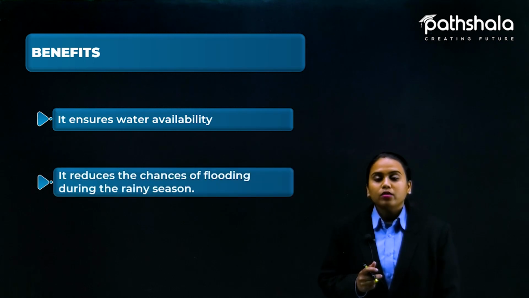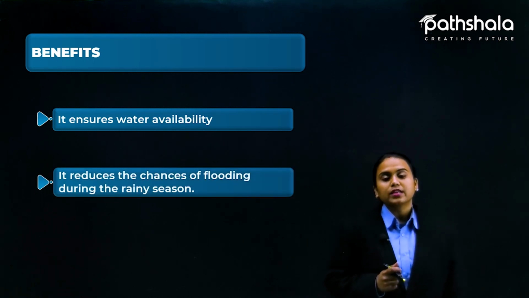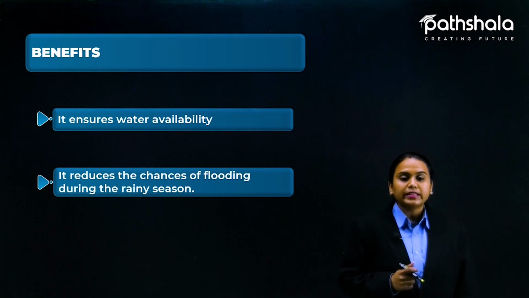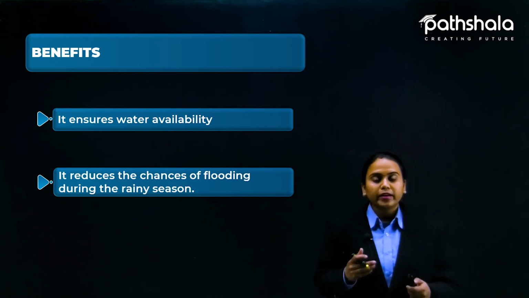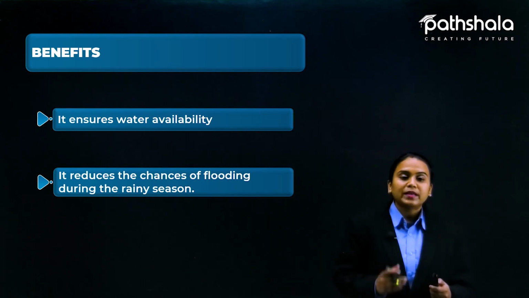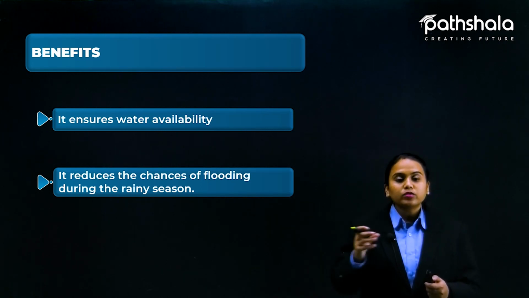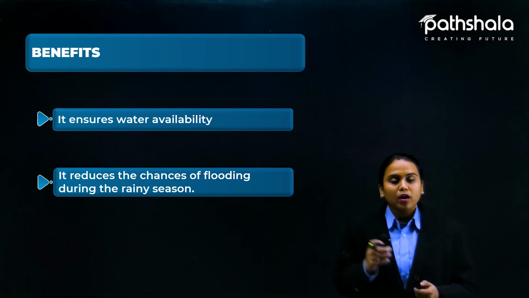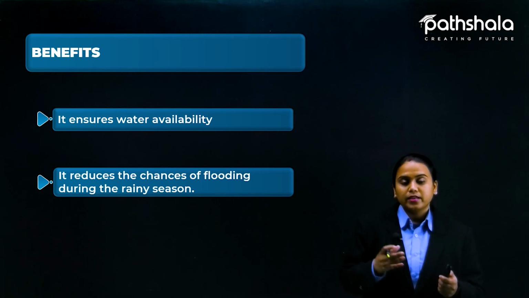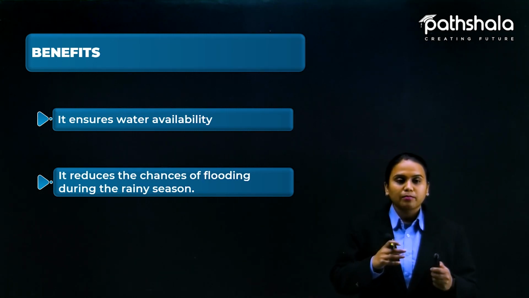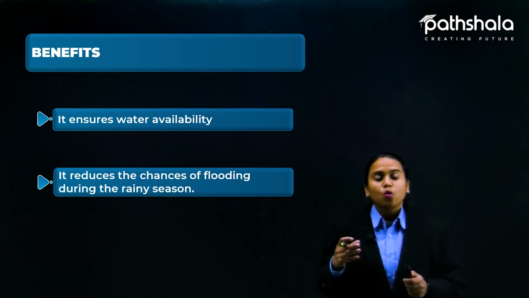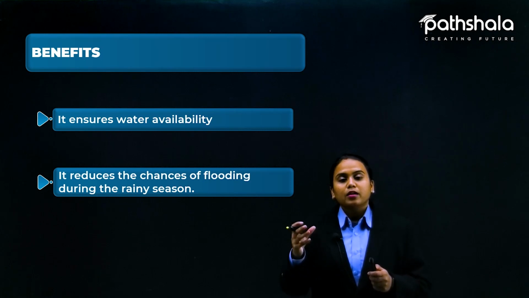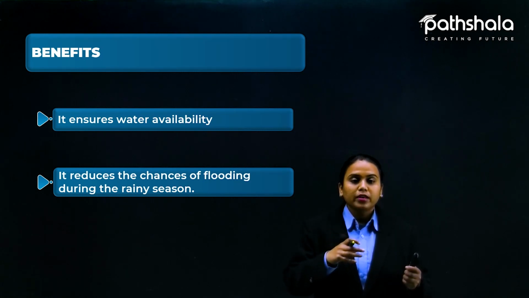Now the second one is that it reduces the chance of flooding during the rainy season. Yes, because we are making some embankments and percolating the water into the underground water, so basically we are reducing the chances of flooding in flood-prone areas, like some areas of Bihar, and also some areas of West Bengal. So what happens is a lot of rain because of the wind.